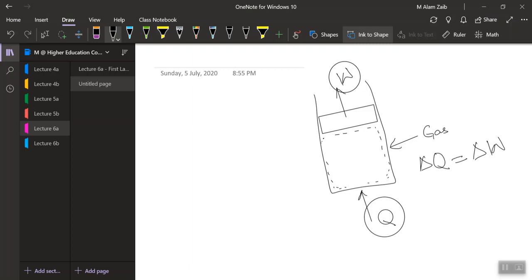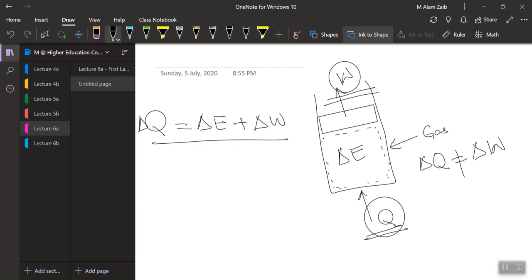But in most cases, this dQ is not equal to dW. What I mean to say is that whatever heat you are supplying to the system is definitely not reflected in terms of W. So there would be some change in the energy in the system. If you are supplying heat to the system, there would be some energy changes in the system, and there would be some work done. So this heat transfer is not only equal to the work done, but there would be some change in the energy as well.